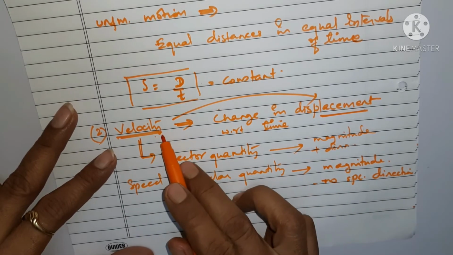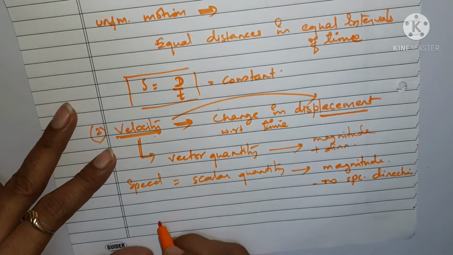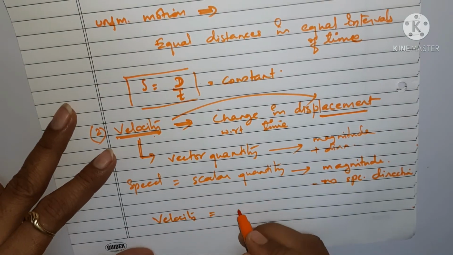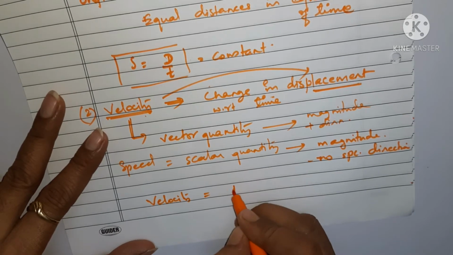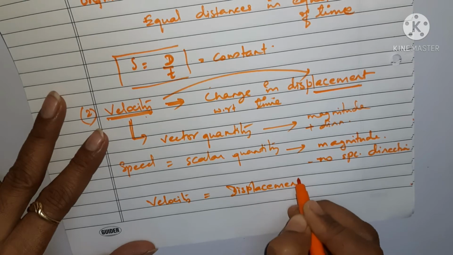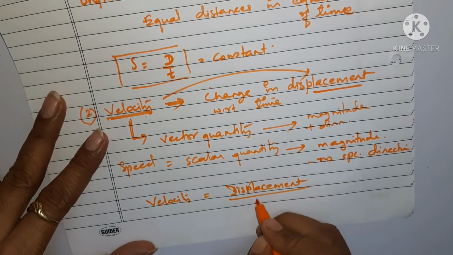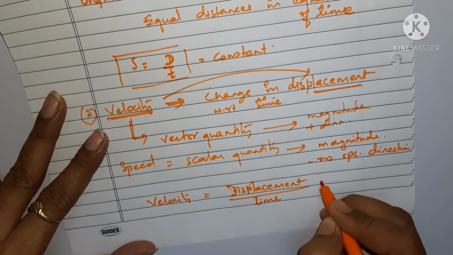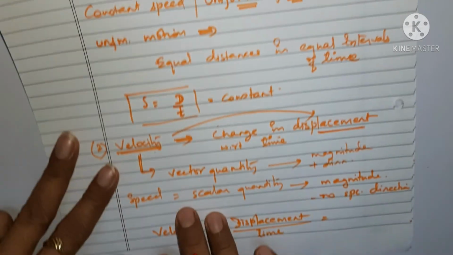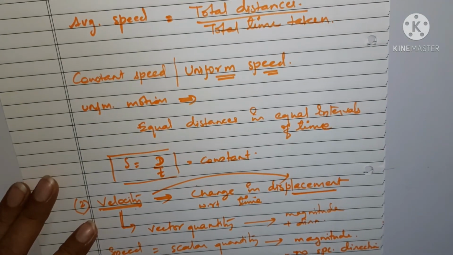Now what is the formula for velocity? The formula is the same, but you have to understand that instead of distance we write displacement. We write displacement upon time. And how do we give the definition? Let us try to see the definition.